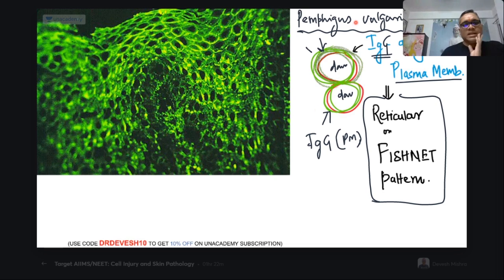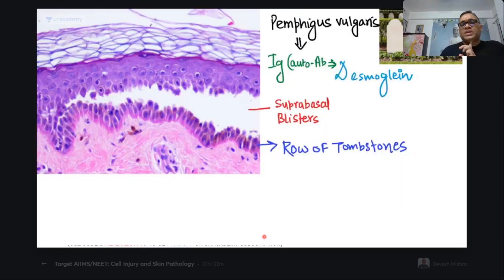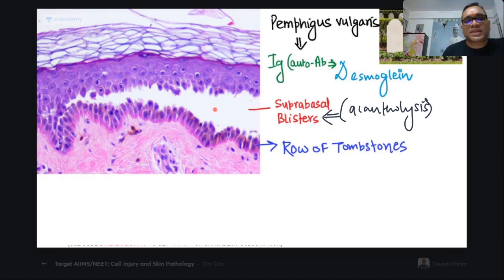So that's clear. In pemphigus vulgaris, when antibodies are damaging the desmosomes, that is called acantholysis. And because of the acantholysis, what kind of blister are you going to see? A suprabasal blister. Now you can see this empty space. This empty space is the blister, right?